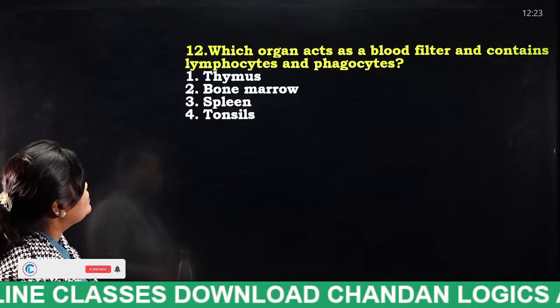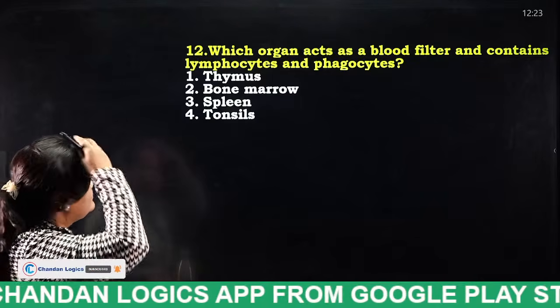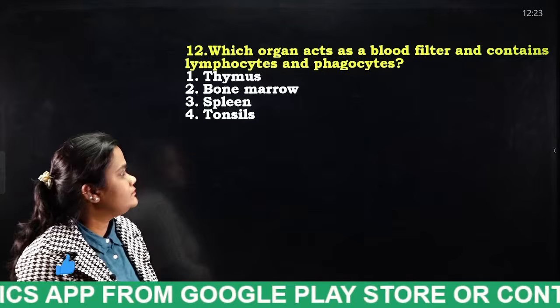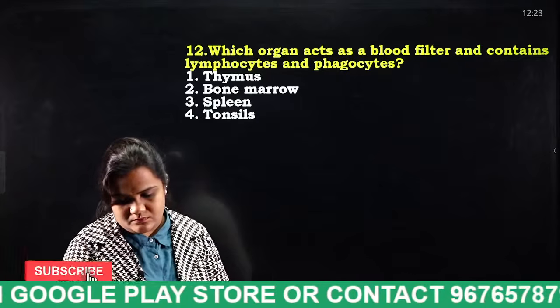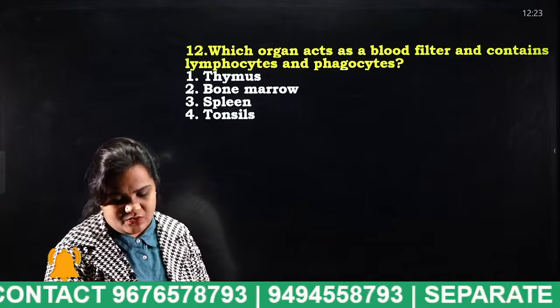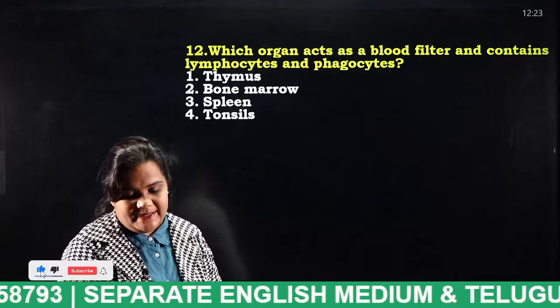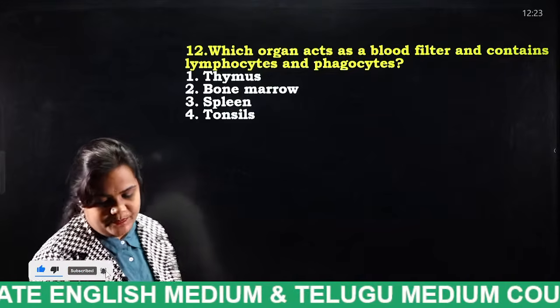Which organ acts as a blood filter and contains lymphocytes and phagocytes? Thymus, bone marrow, spleen, tonsils. Tell me. What is the answer for this question, students? Which organ will filter our blood? Spleen. Okay.